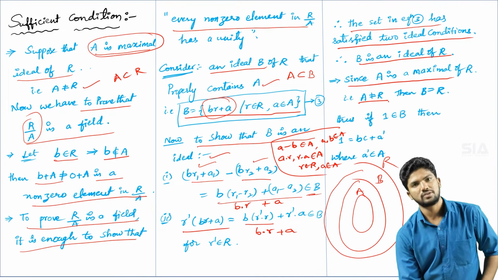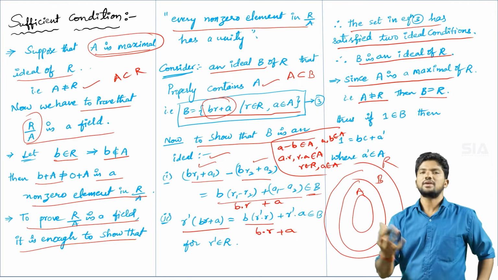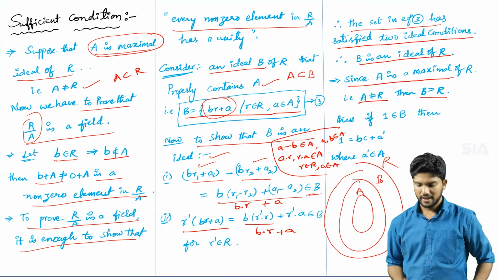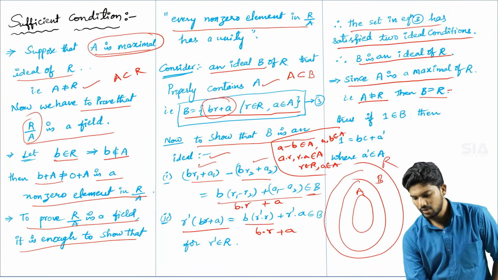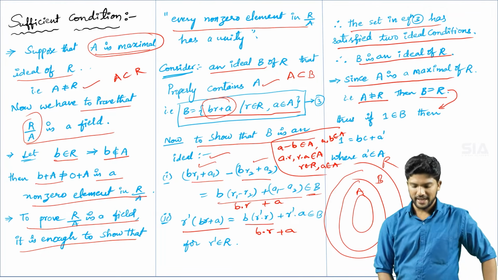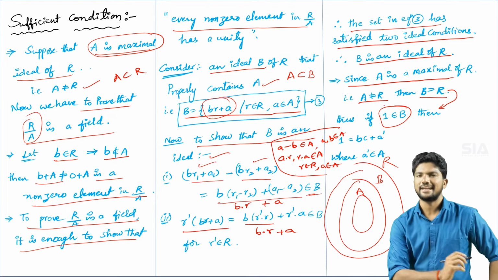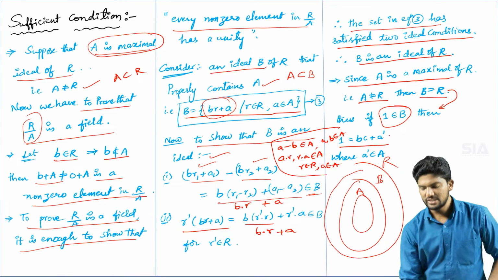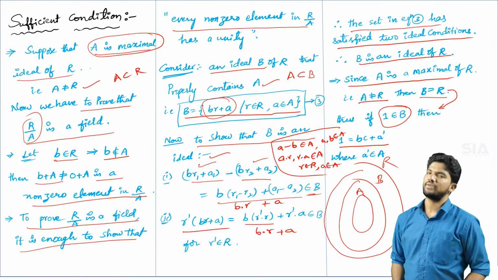So A naught is equal to R, then B equal to R. Okay, definitely if A naught is equal to R means then B equal to R. If B is equal to R, according to the maximal ideal, definitely there exists one unity element in B. One belongs to capital B. Then that one also you can write in this equation number 3 format.